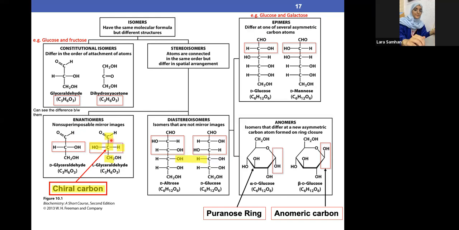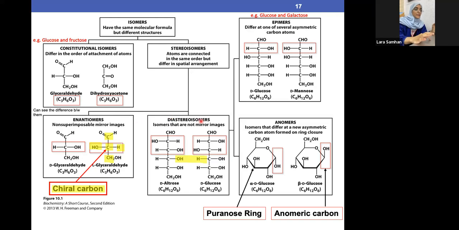Clear? Okay. So now we understood that enantiomers have the same chemical formula and look the same in space, but they are mirror images and non-superimposable. That means if we put this one on top of this one, they will never be exactly the same, no matter how much we move it around. This is an enantiomer. Now enantiomer is clear.